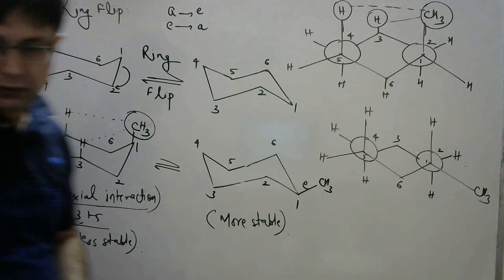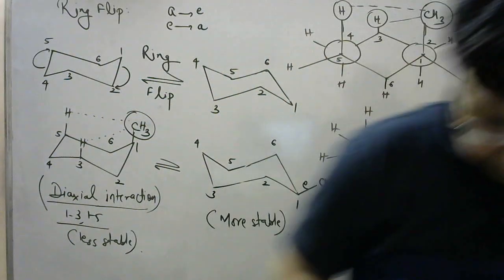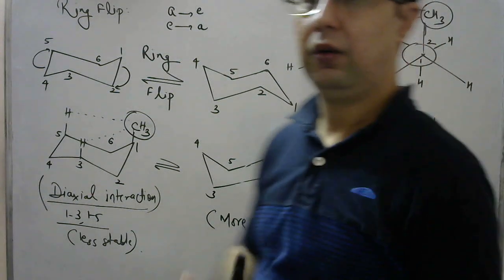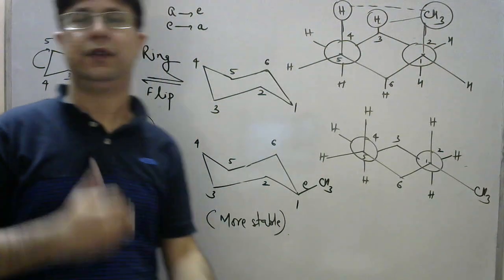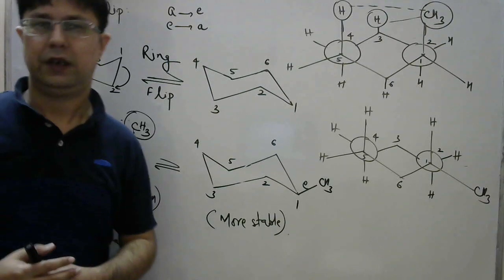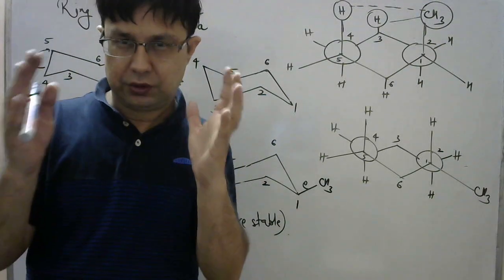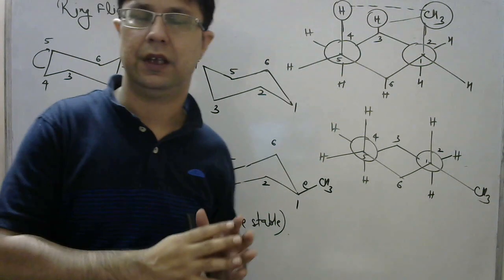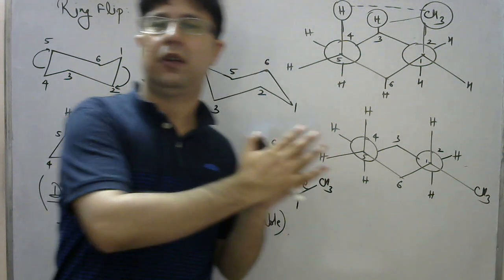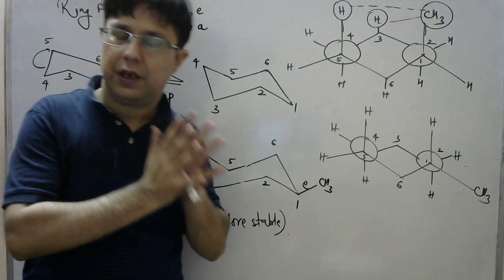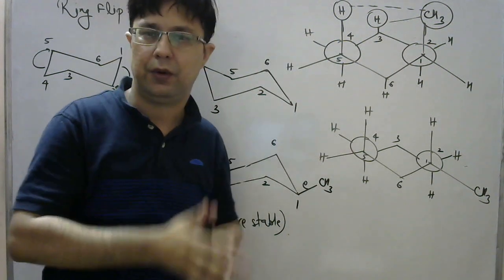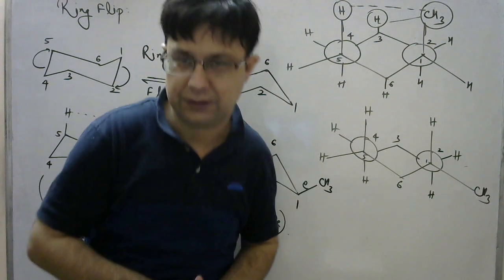Is it clear? So this is what we call as the flipping in case of cyclohexane and the derivatives of cyclohexane. इसको analyze करना जो है थोड़ा difficult हो जाता है अगर हम केवल cyclohexane की बात करते हैं, but in case of substituted cyclohexane, it can clearly be understood that how the axial bond has been converted to equatorial and equatorial bond has been converted to axial bond.